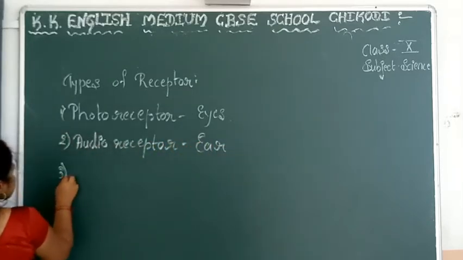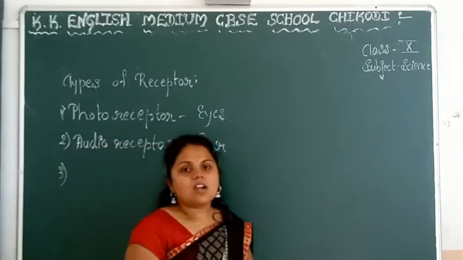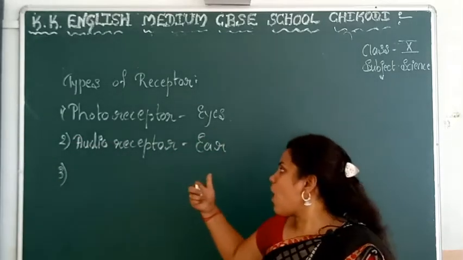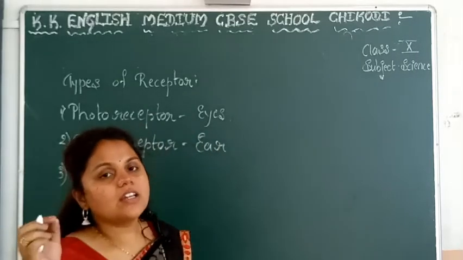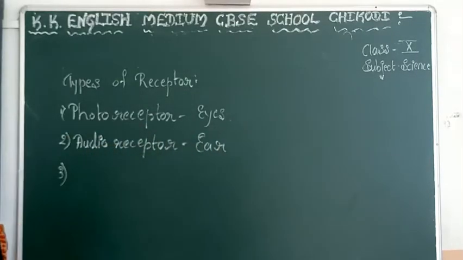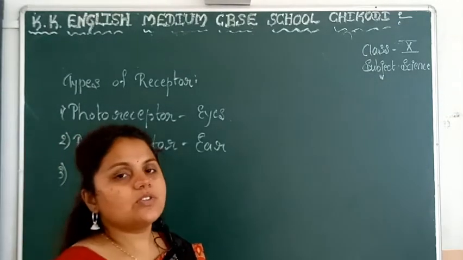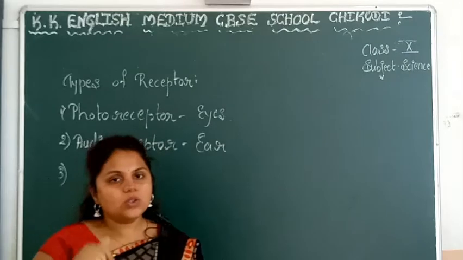The third one is the olfactory receptors. These feel a smell. How are you going to feel the smell? By our nose.